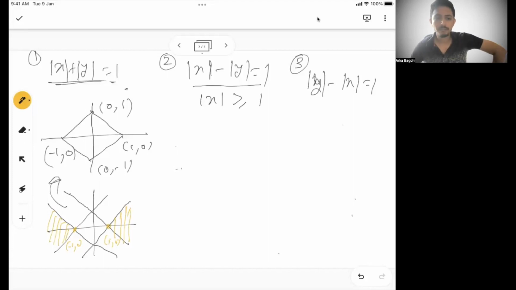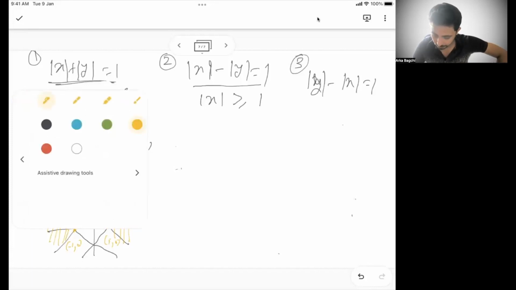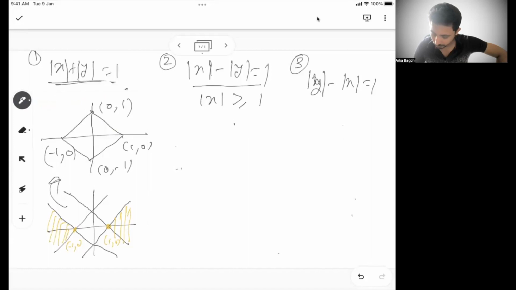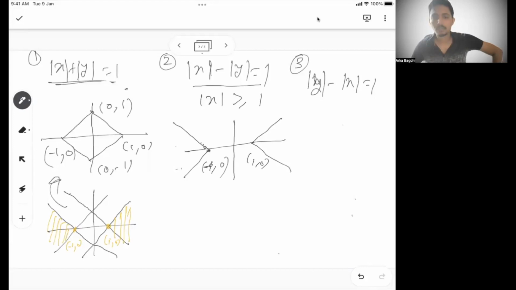So modulus of x minus modulus of y will always be less than modulus of x. So the graph is going to be like this. This is 1 comma 0, this is, sorry, minus 1 comma 0. Okay, so this is what is going to be.